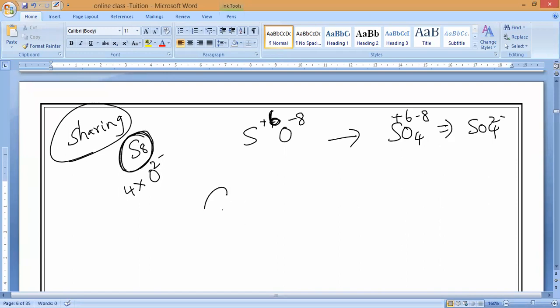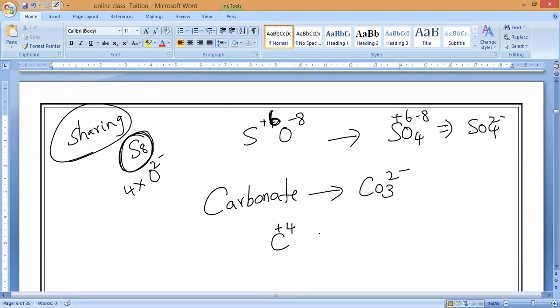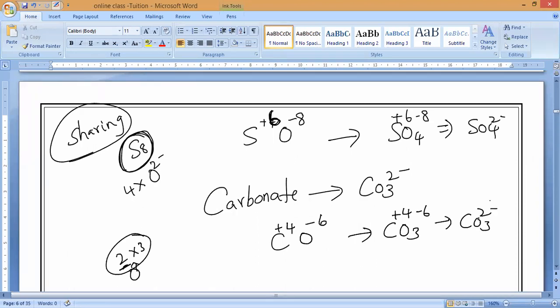Okay. Next. Carbonate. What is this called? Carbonate ion means CO3 2 minus. How is it happening? Carbon is sharing 4 electrons. Now oxygen. Each oxygen how much? Each oxygen 2. So 2 into 3 is how much? 6. Correct, guys? Then CO3 plus 4 minus 6 equals minus 2.